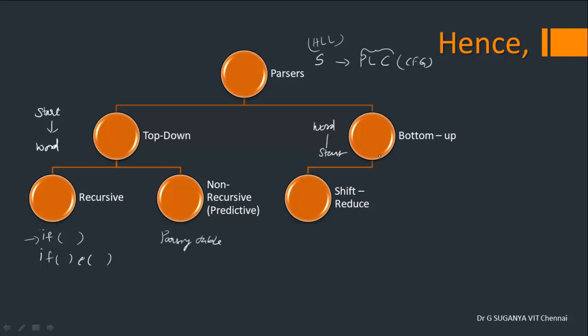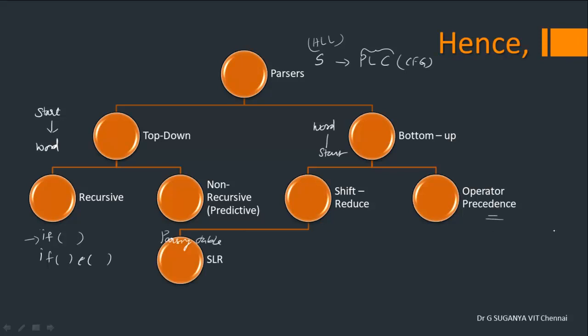Reduce means taking the top contents of your stack and reducing them to the left side non-terminal. That is shift reduce. And when you have grammar with operators, in which case you need to find out the precedence and associativity among your operators, that is handled by a special type of shift reduce parser, which is the operator precedence parser.